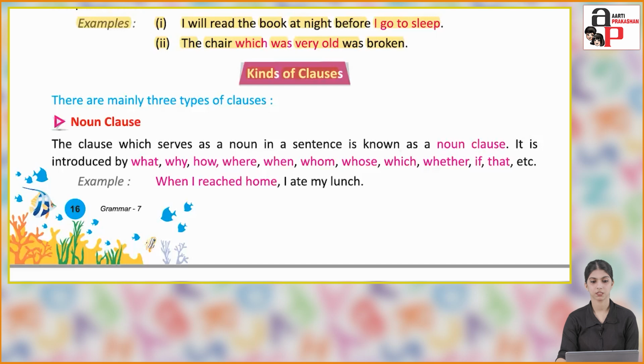Kinds of clauses. There are mainly three types of clauses. First, noun clause. The clause which serves as a noun in a sentence is known as a noun clause. It is introduced by what, why, how, where, when, whom, whose, which, whether, if, that, etc. So, it is introduced using the WH words, question words, and if and that. Example: When I reached home, I ate my lunch.